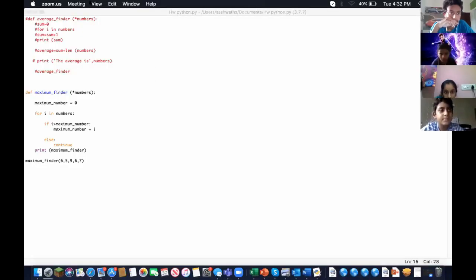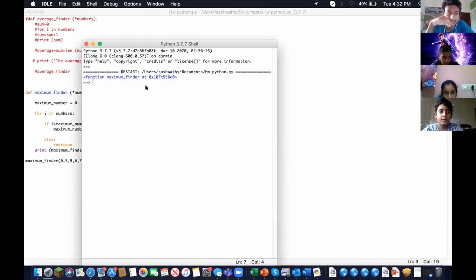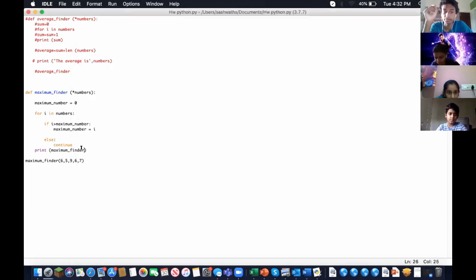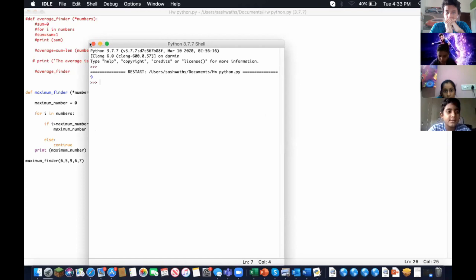So yeah, I can't see your actual, the place where it ran. Yeah, I'm doing it now. Okay, I can see it. Function maximum finder at... Oh, sorry. When you did print, you did print maximum finder. You actually have to print maximum number, right? Because you're printing your output. Okay, perfect. Now it works, right?